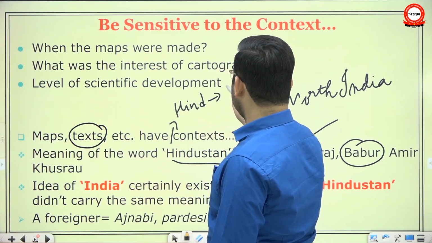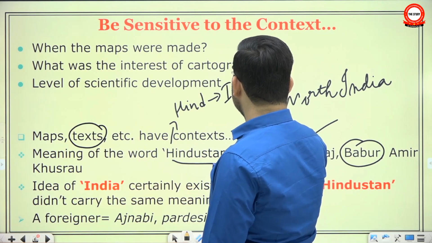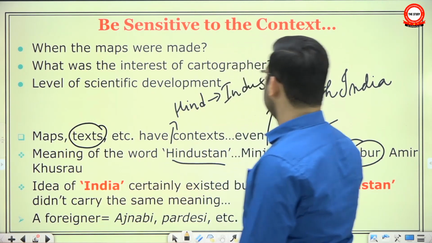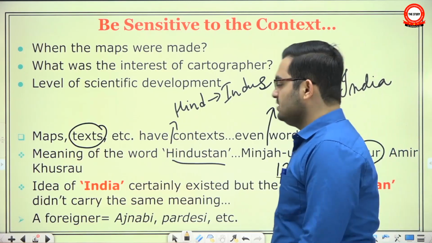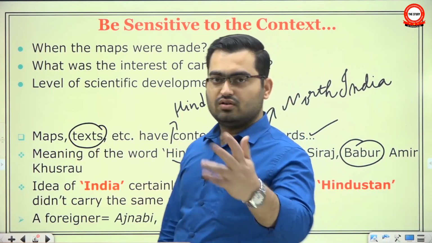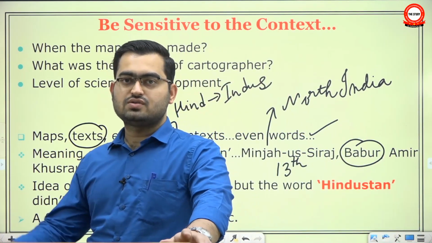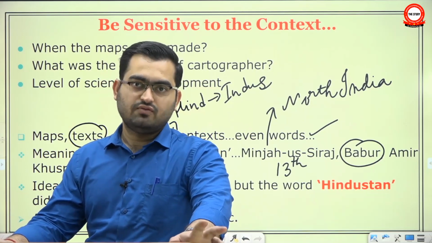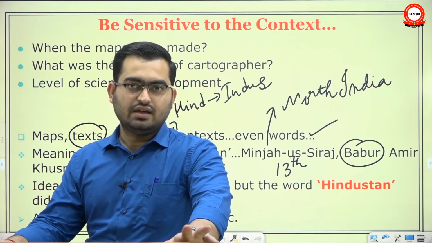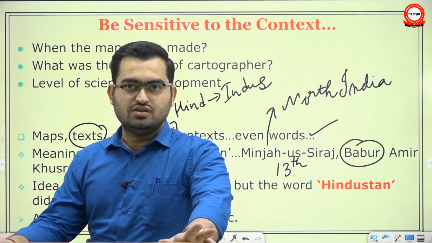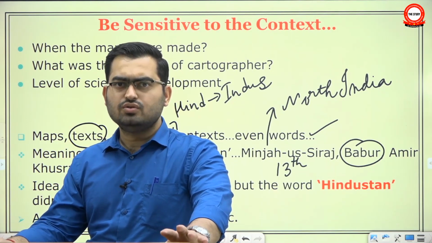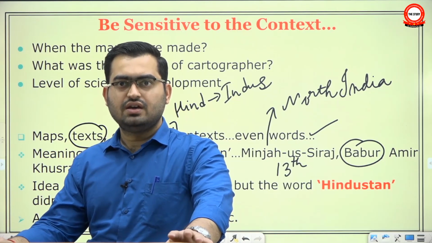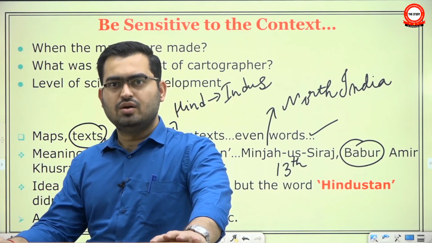Okay, Hind comes from Indus. So basically, Central Asians and West Asians who could not say Indus, they said Hindus, and people living around that river or across that river were called Hindu. So the word Hindustan means the land of Hindus, comes from that context, and then the meaning of that word changed from 13th century writer Minhajus Siraj to Baburnama in 15th century, and then up to Amir Khusro.